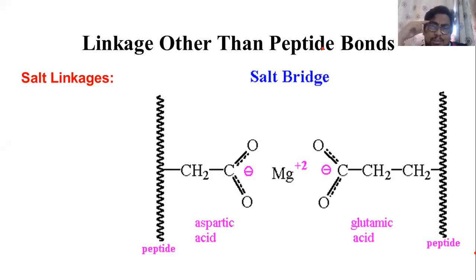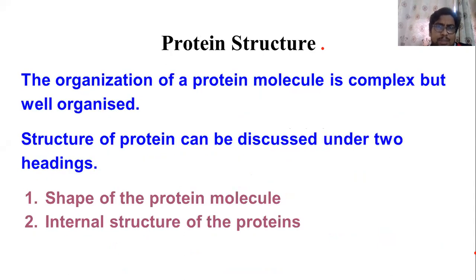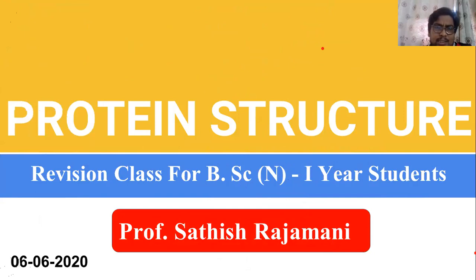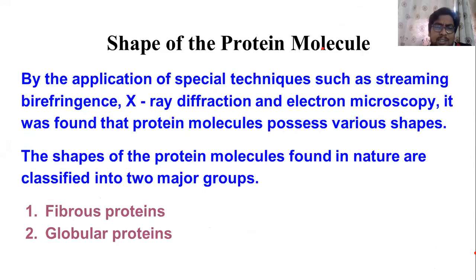So hope you understood. Just I want to give you the summary and I will finish it. Basically, the protein structure is discussed under two headings. One is shape of the protein molecule, another one is internal structure of the protein. The shape of the protein can be identified by various techniques like birefringence, X-ray diffraction, and electron microscopy.